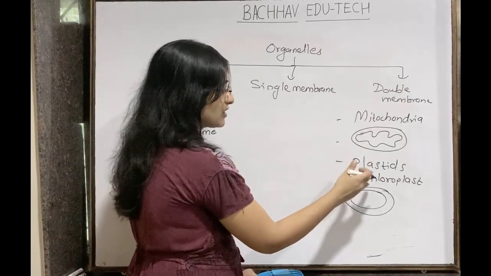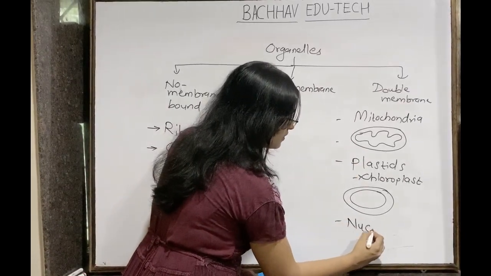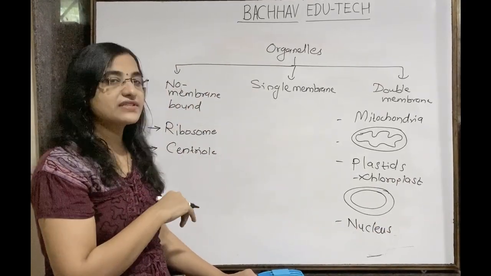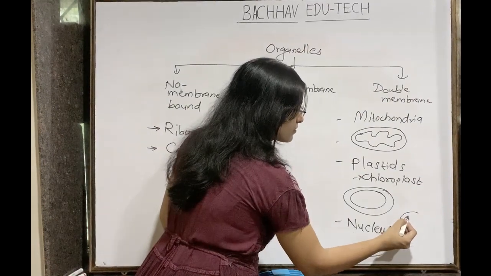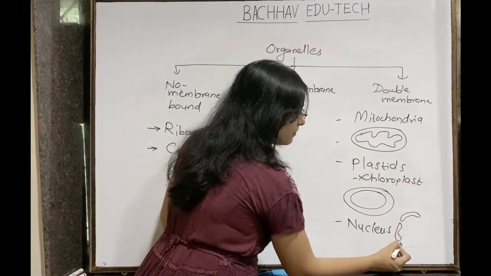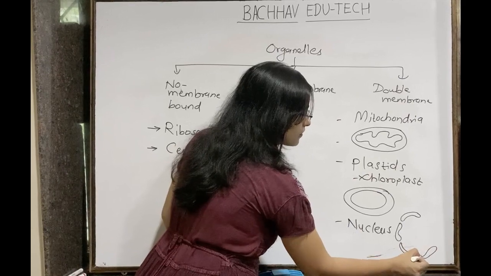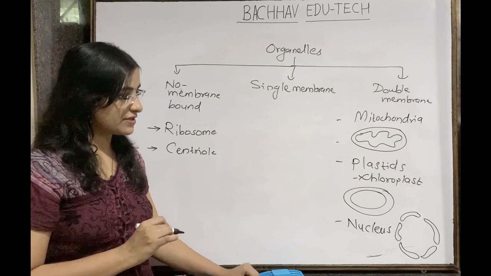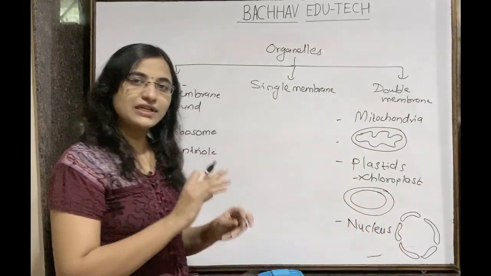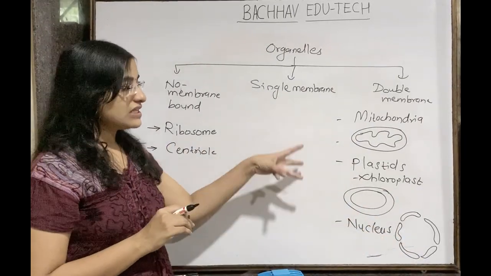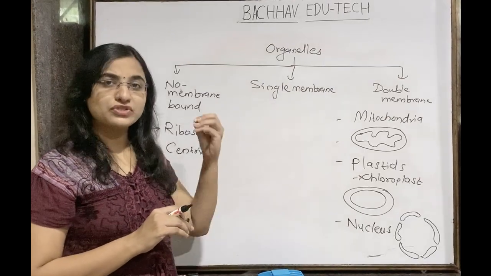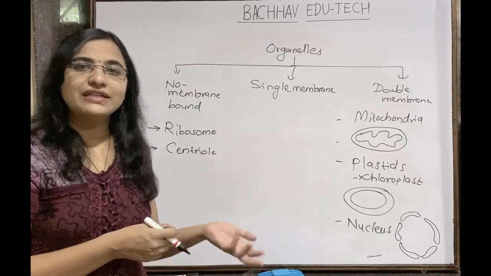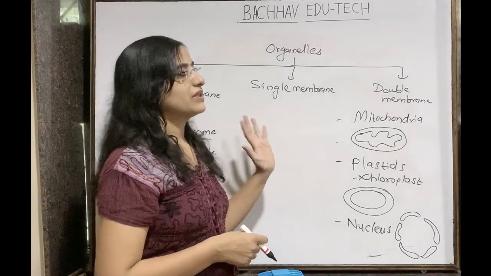So mitochondria are there, plastids are there, and the major one is the nucleus, the boss of the cell. The nucleus is also a double membrane structure. It has a double membrane with some pores present, which is why it is not continuous. But these three organelles are double membrane ones.